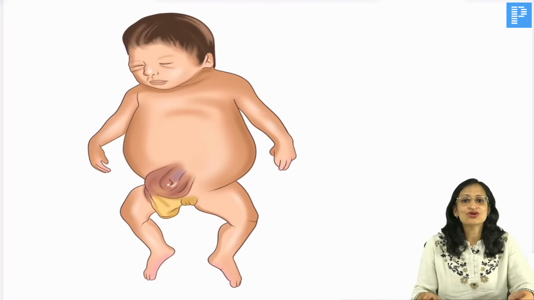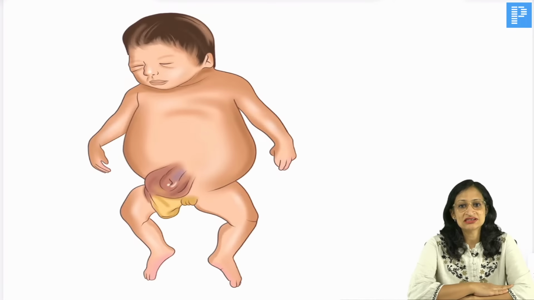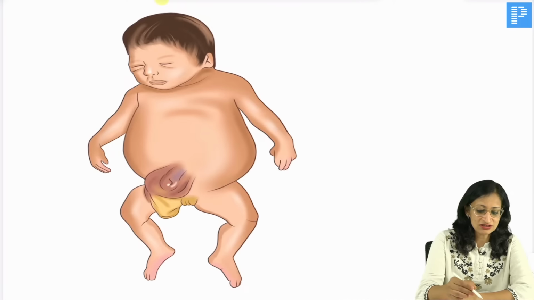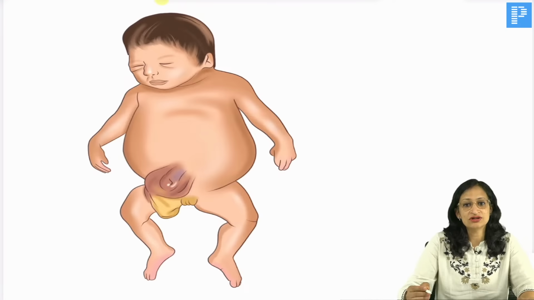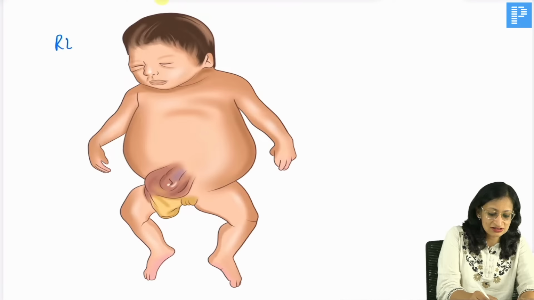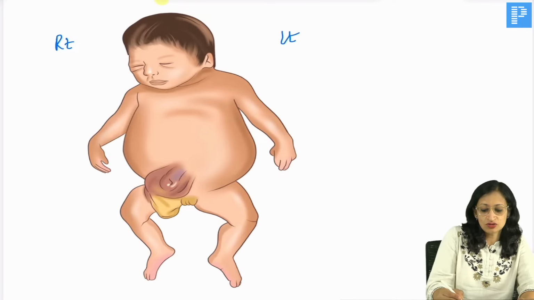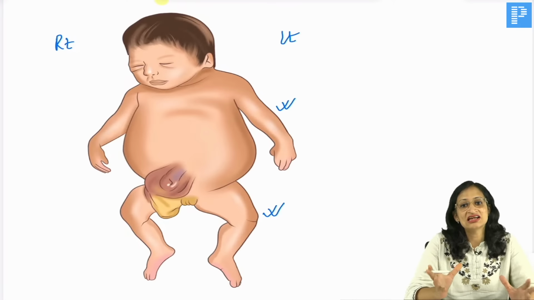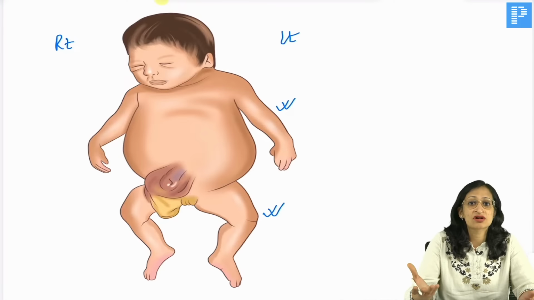Yes. So what you see here, you can see that this is a neonate. Can someone guess the diagnosis? So before I discuss this image, can someone guess the diagnosis here? What you can see here is a neonate, of course. And if you notice closely, if this is the right side and this is the left side, you can see that the left upper limb and the left lower limb, the size is more as compared to the right side, okay?